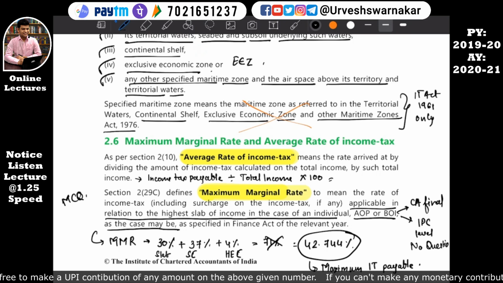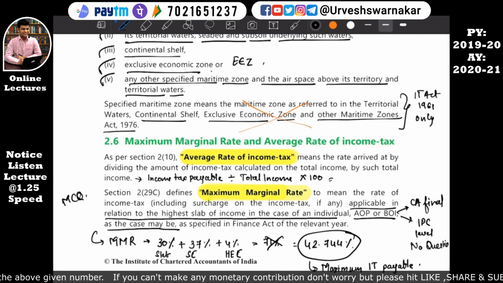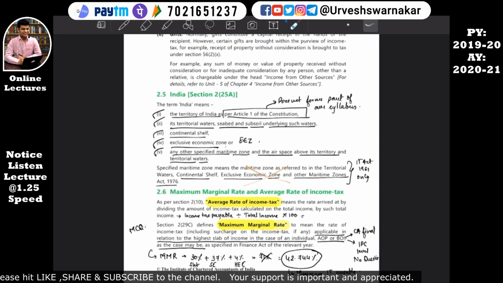I hope you are all noting whatever I am writing in the study material, because this is important. You should write only this much. Otherwise these notes are all pre-written and will be given to you as a PDF in the Telegram group, so don't worry about that. Just write this much. I'm giving you time to write this. Average rate of tax is not at all important, but there is a concept, that's why I'm making you understand. What is income tax payable and what is total income, you will come to know as we move ahead. I hope I have cleared this definition part.